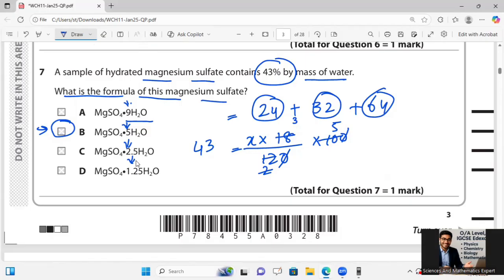So 43 divided by 3 and 43%, and answer B is going to be taken with 5 water molecules over there for this question.